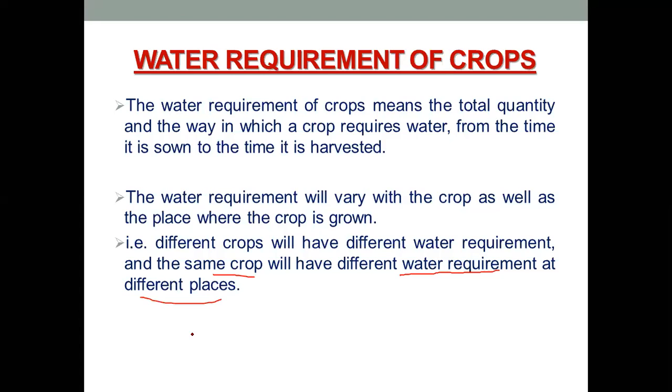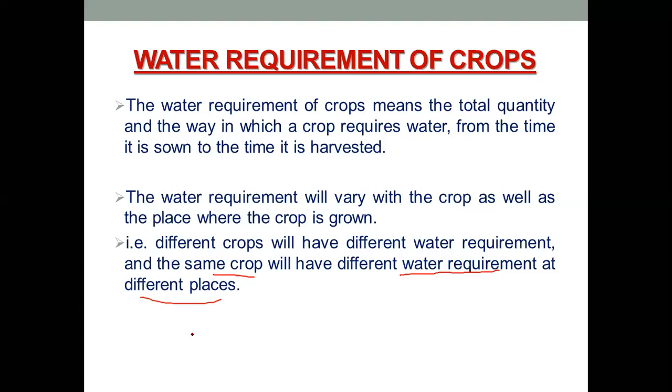This is because the water requirement is dependent upon a number of factors. A number of variables affect the water requirement. First is the type of soil which you are going to use. There are different soils, for example black cotton soil in the Marathwada region, while in the western Maharashtra region the soil is different.